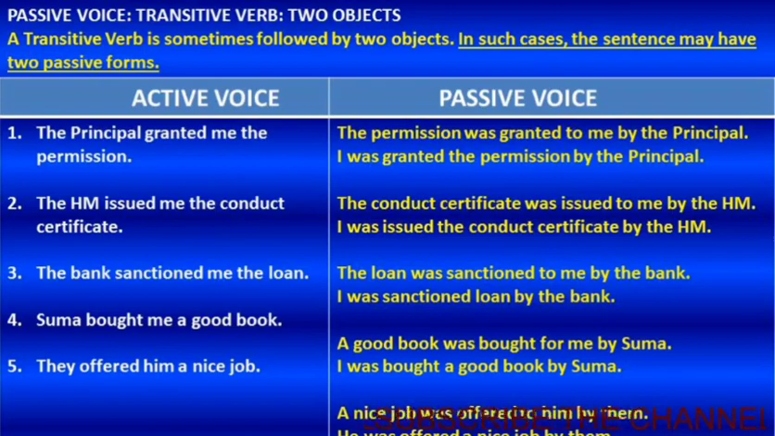Look at example number 4. Suma bought me a good book. A good book was bought for me by Suma. In the second form: I was bought a good book by Suma.